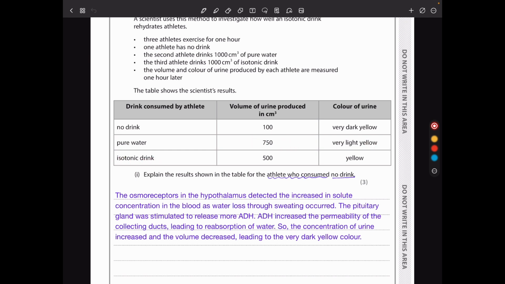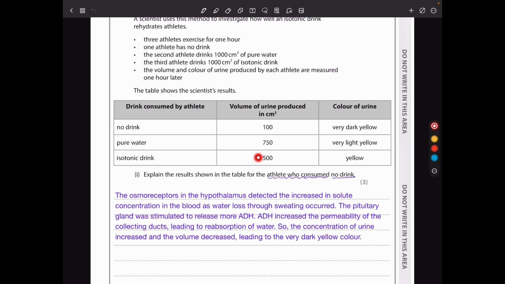And for the isotonic drink, this is similar to the concentration of plasma in terms of ion concentration. So we see the volume of urine produced is going to be 500 centimeters cubed, and the color of urine is going to be yellow. Because the isotonic drink has some ions in it, it will slightly increase the concentration or the amount of ions within the body. So some of those have to be released out.